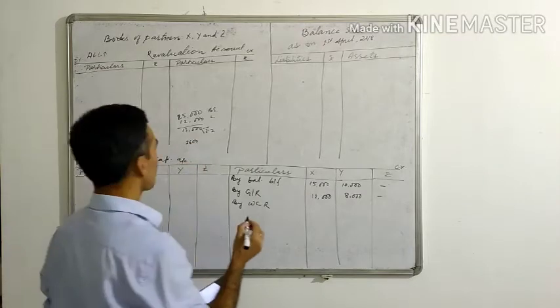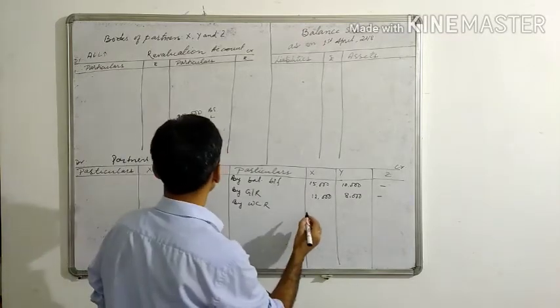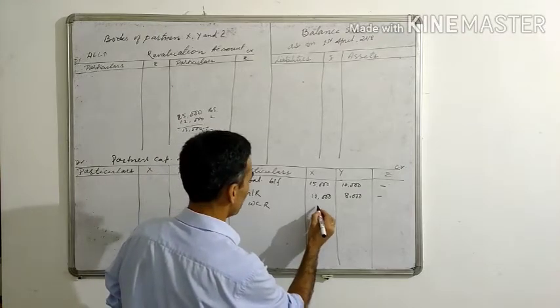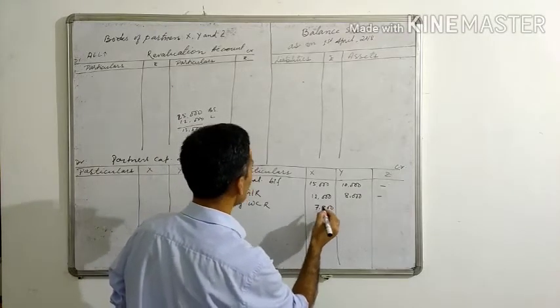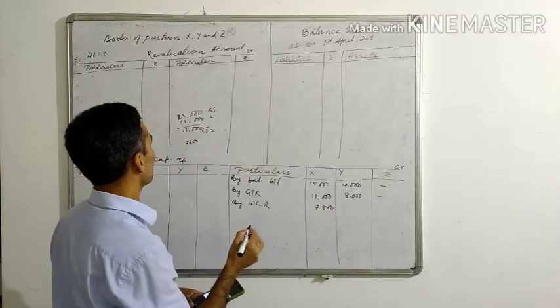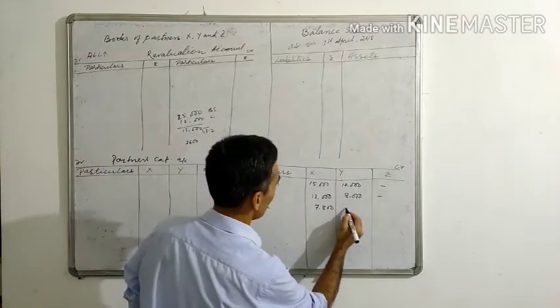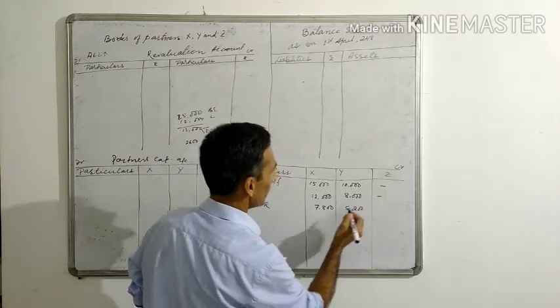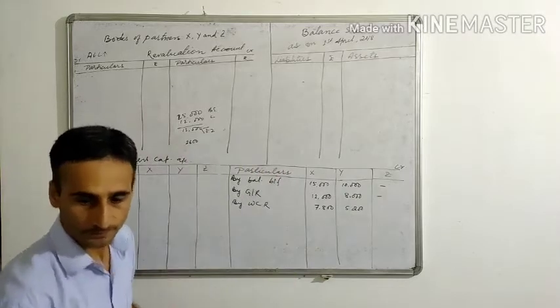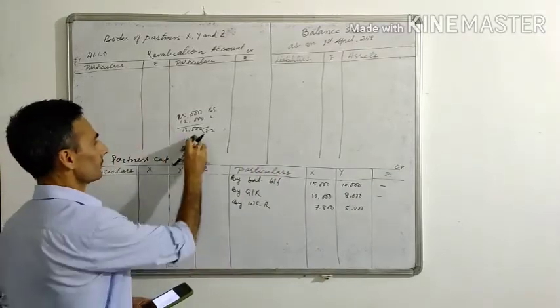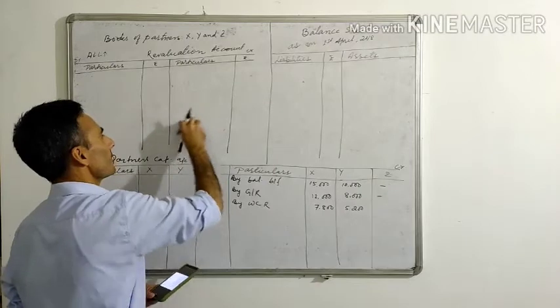So you will get 7,800 and then 5,200. You get 5,200. Okay.